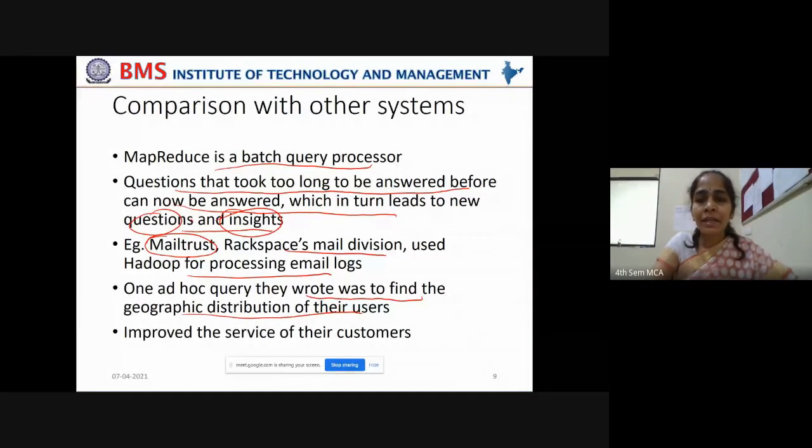That is what I said. They tried to understand the geographic distribution of their mail users, and they improved the service of their customers. They understood the intensity of the customers in the geographic locations, and accordingly they deployed more servers if the customer intensity was more, and they reduced the capacity if the customer intensity was less, and harnessed that capacity elsewhere where there was more demand. That is how they optimized their operations, met the requirements of their customers and improved their services to the customers.